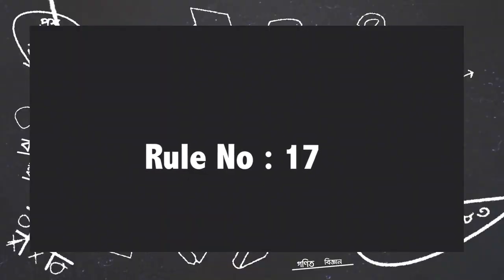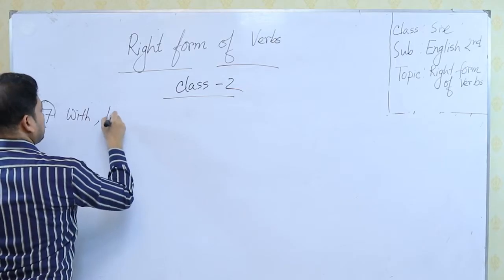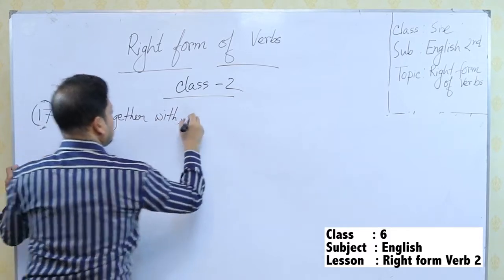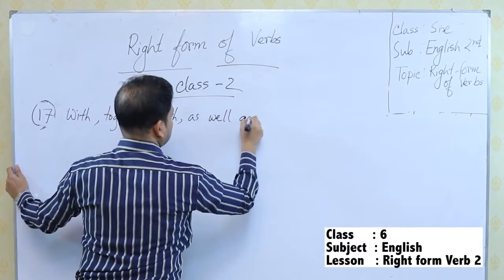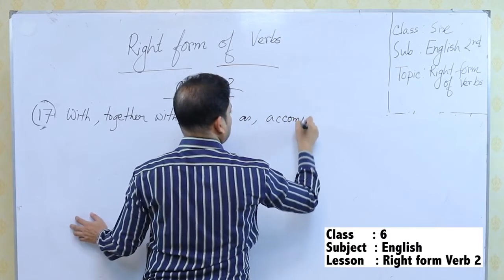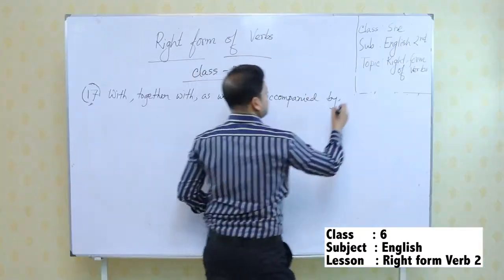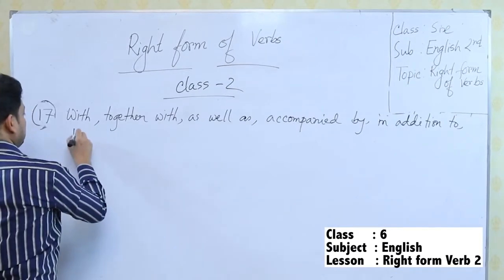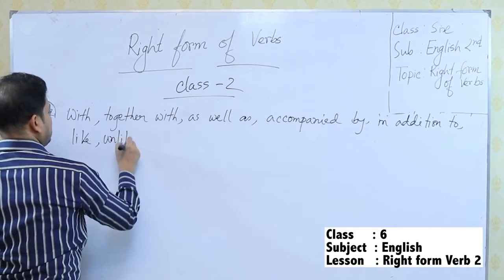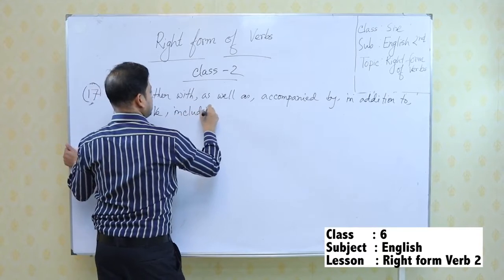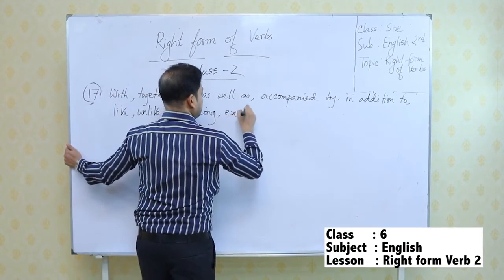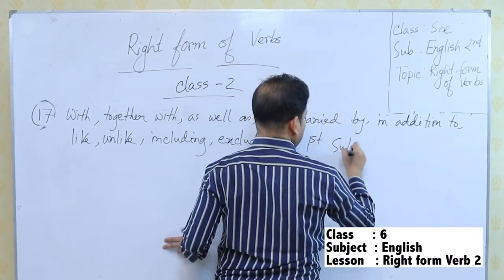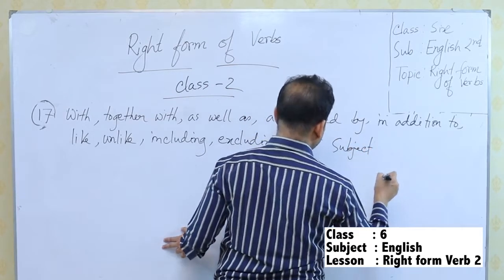Now rule number 17. Accompanied by, in addition to, like, unlike, including, excluding, etc., will follow the first subject.